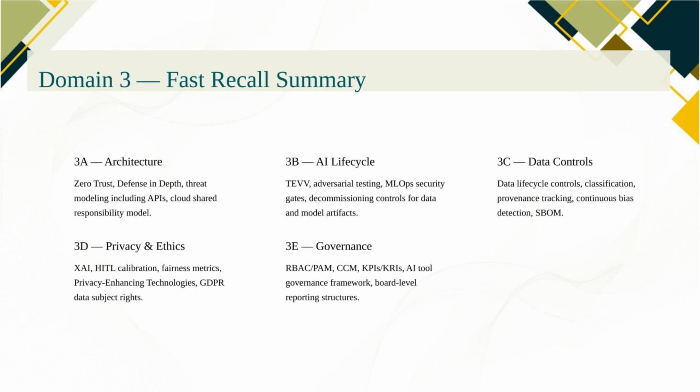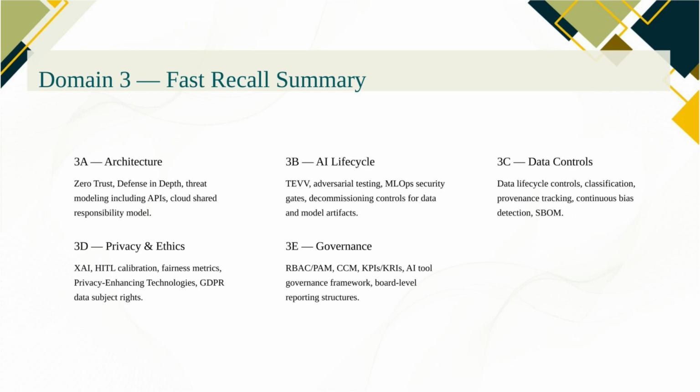For 3B, lifecycle: TEVV framework with all 4 components, adversarial testing at deployment, MLOps security in CI/CD, and decommissioning controls including data sanitization and access revocation. For 3C, data controls: full lifecycle data security, classification and provenance tracking, bias detection as a continuous control, and SBOM for supply chain.